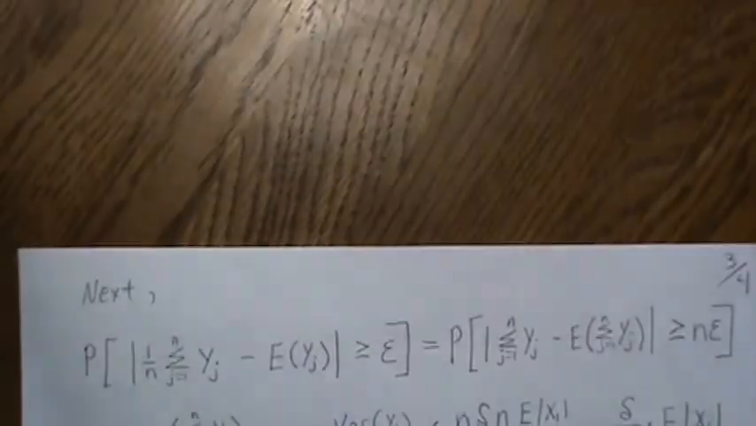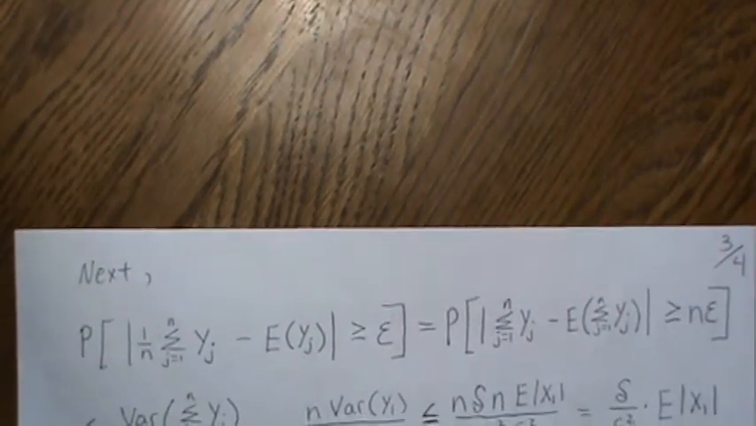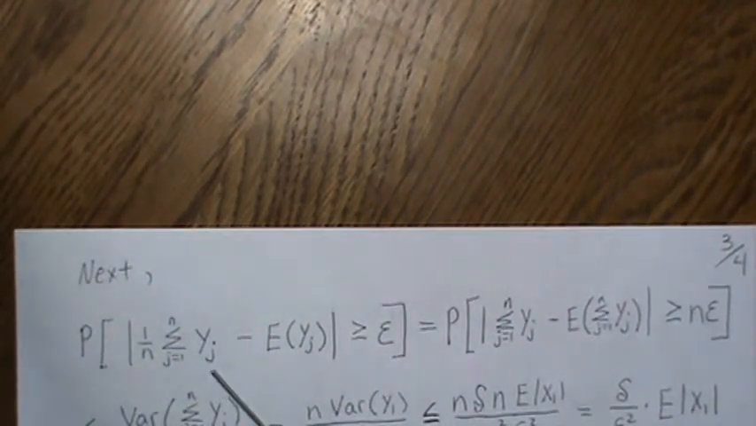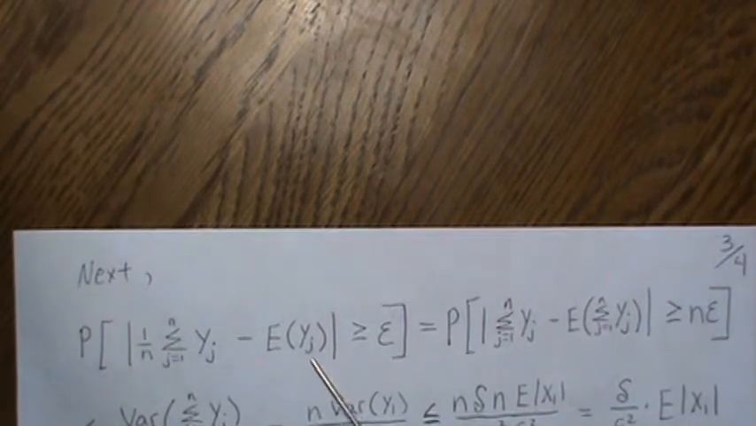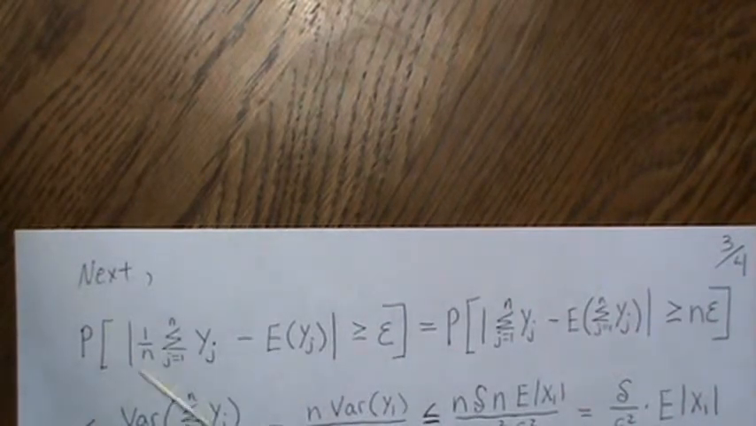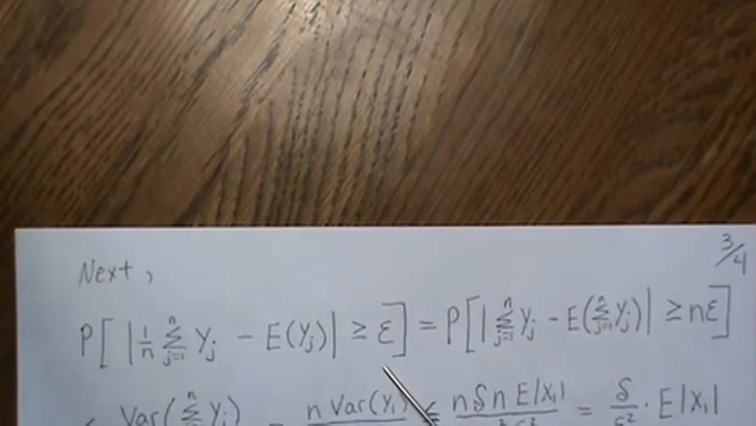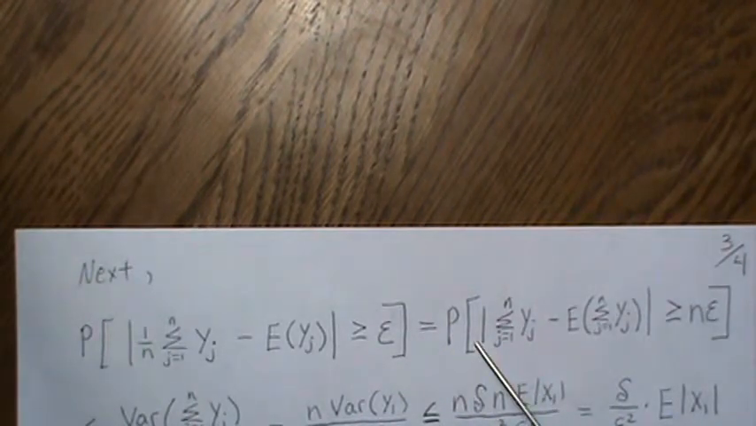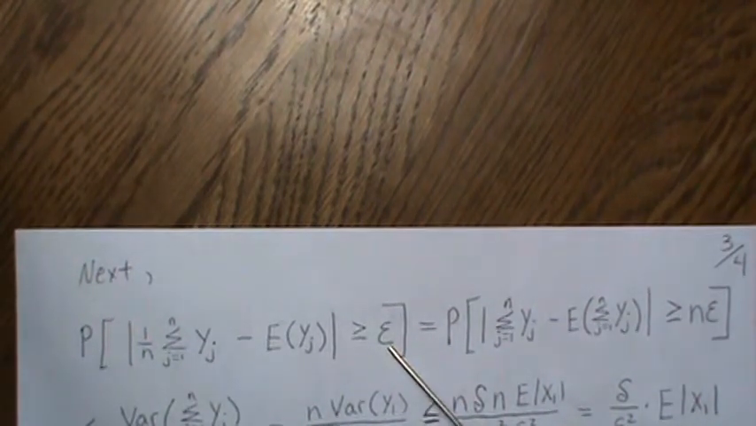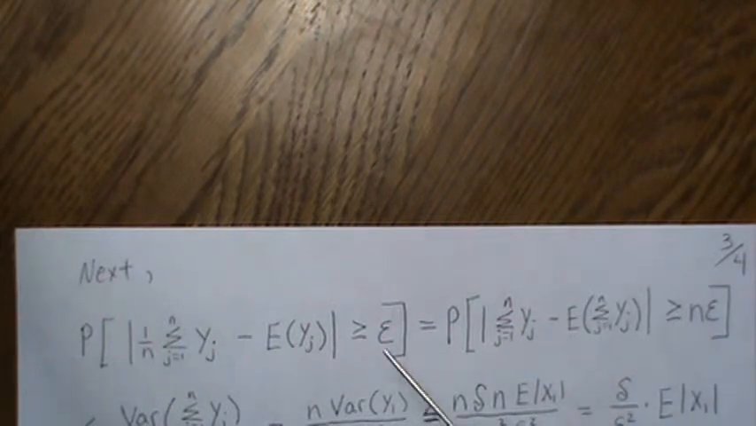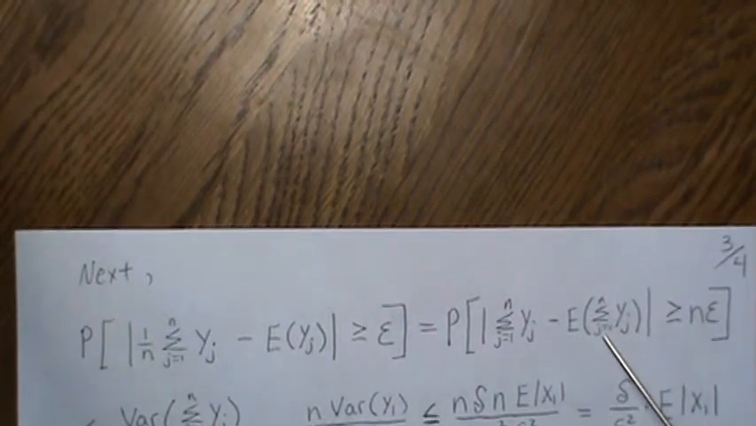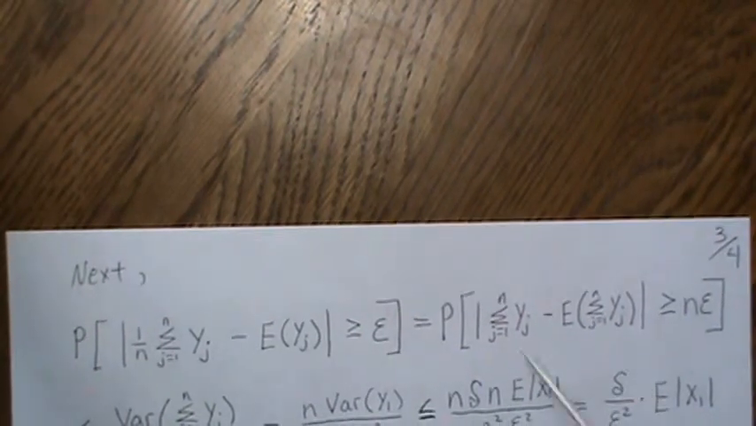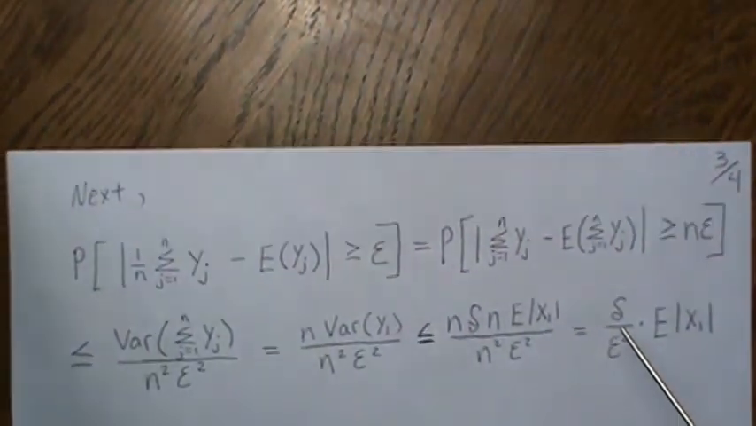Now let's keep building little pieces here that we're going to put all together. Let's look at the mean of yj minus the expected value of yj, and let's look at the probability of the absolute value of that being greater than epsilon. If we take this n to the other side, that's what this is. And then we need n of these, which is like saying the expected value of the sum of these yj's. So these two probabilities are the same.